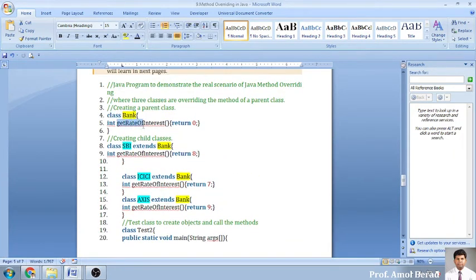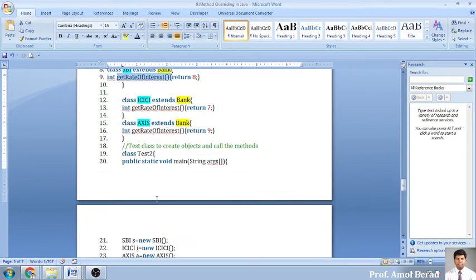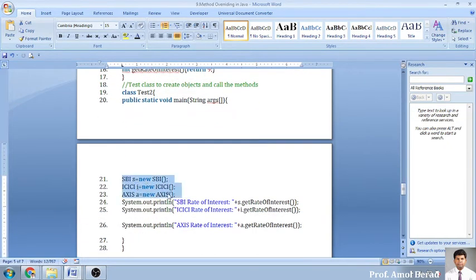This function is already present in the superclass. The same function is there in the SBI class, the same in ICICI, and the same in Axis Bank. Superclass has the same function name, subclass has the same function name, and I am running this program. What will be the output now?